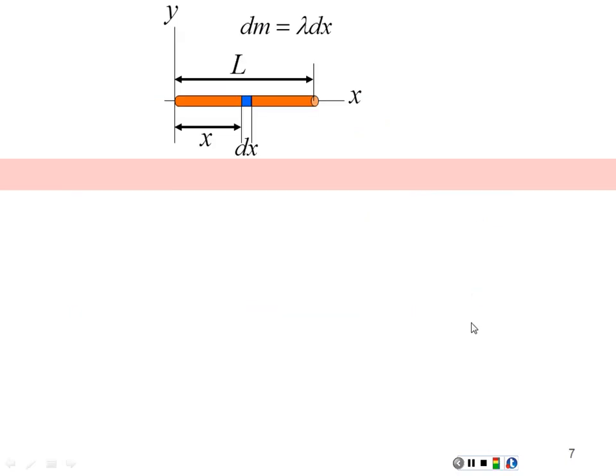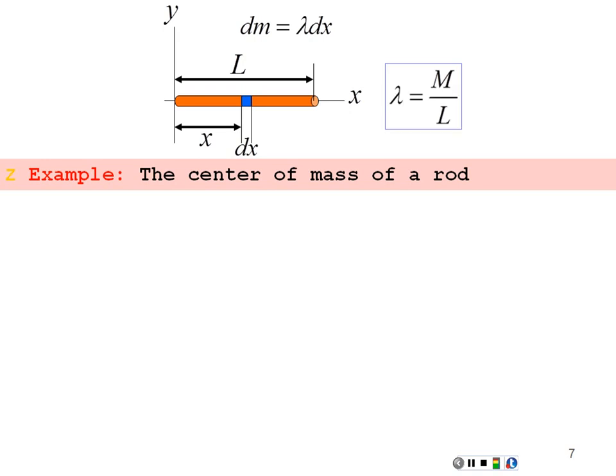Let's try this out. Let's find the center of mass of a rod. We have a rod like this. This is like a meter stick. We want to find the location of the center of mass. Now I know that this rod has a total mass m and a length l. And so I could say its mass per length is m divided by l, which is a constant, and I'll designate that by lambda. Equivalently, I could say that the infinitesimal mass dm divided by the infinitesimal distance dx should also be lambda. So I can say that dm is equal to lambda, a constant, times dx.